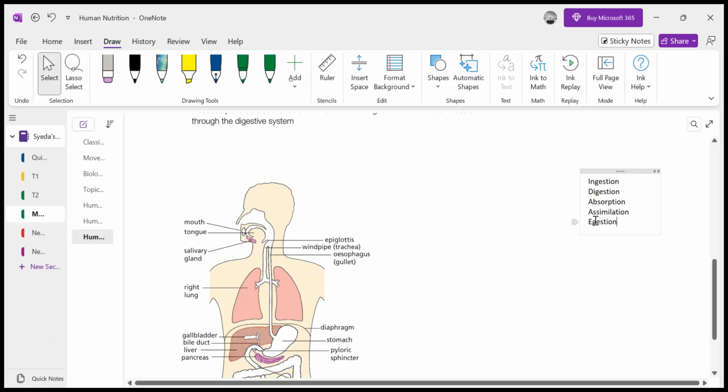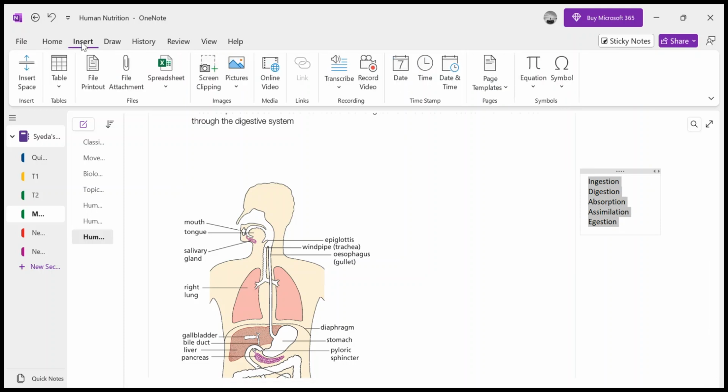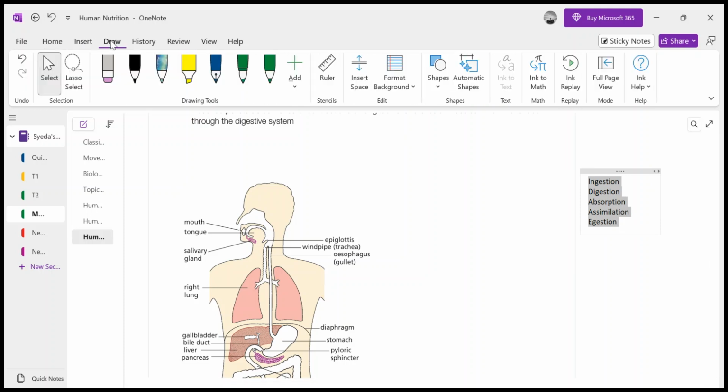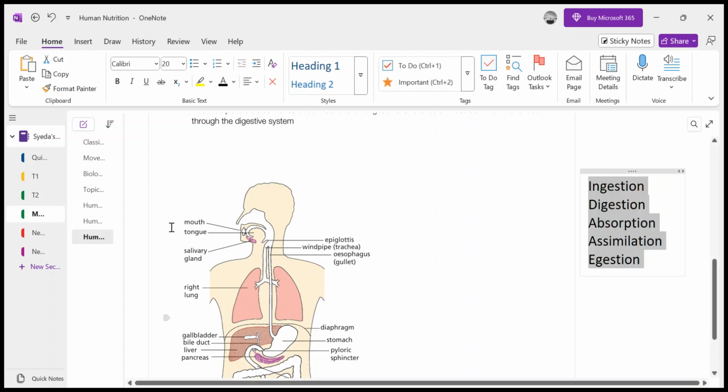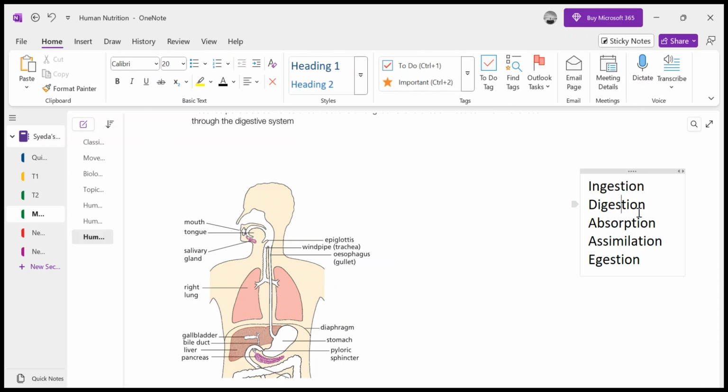Now you must have an idea regarding these 5 terms. You must know the definition of these terms as well, so that they will help you understand the sequence of the process. First of all, you take in the food. Ingestion means you are eating the food with your mouth. Digestion means the food is broken down first into smaller pieces with the help of physical digestion, then with the help of chemical digestion, which is the chemical changes in the food to make them change into simpler soluble substances so that they can be absorbed into your bloodstream.